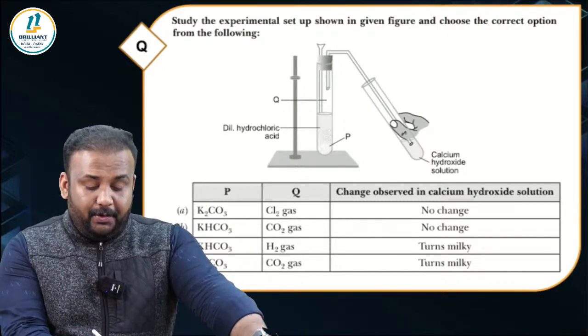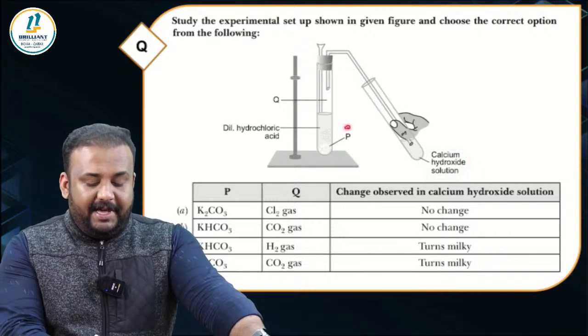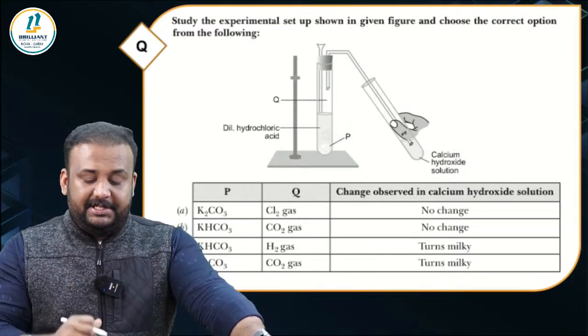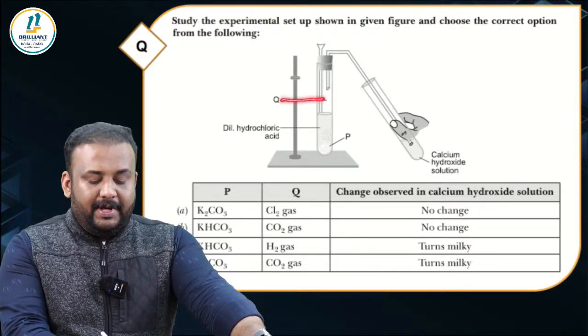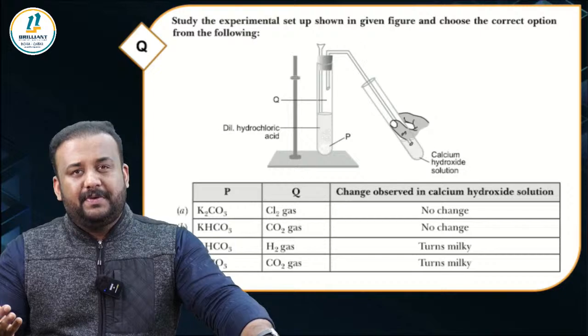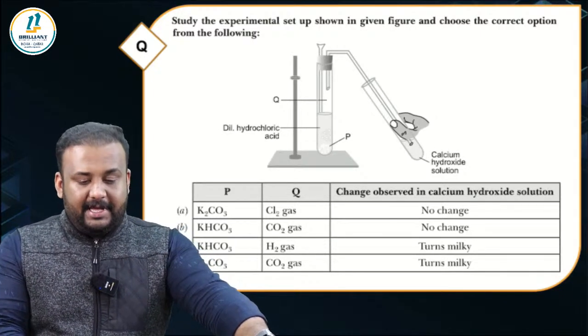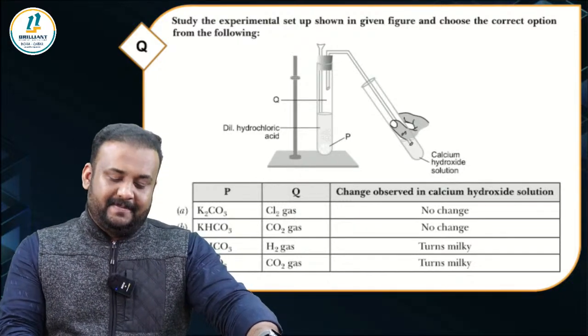In another tube, they have calcium hydroxide solution, and we have a substance P which is in the mixture along with hydrochloric acid, and then they are pointing to a substance Q which could be a gas. From the given options, what will be the right choice?